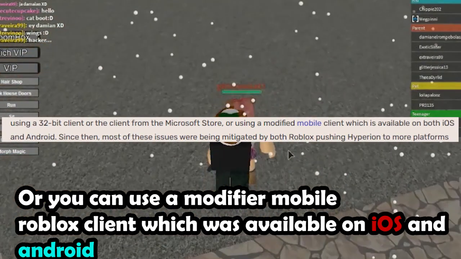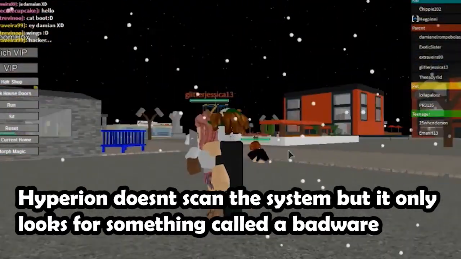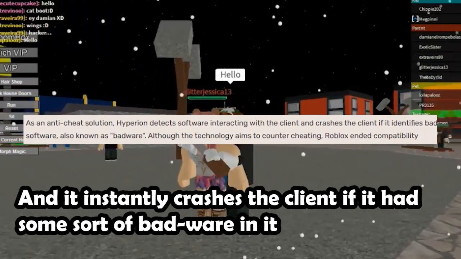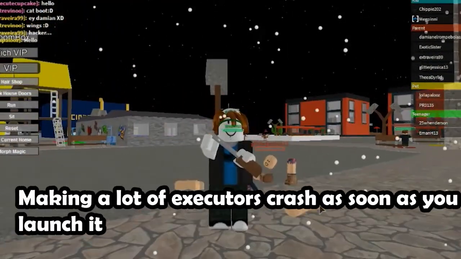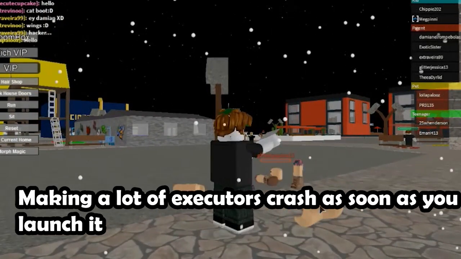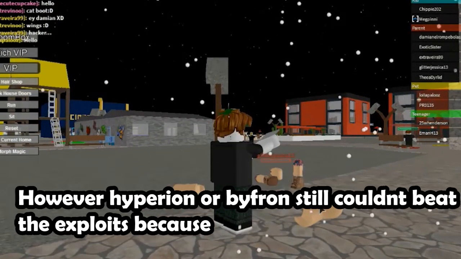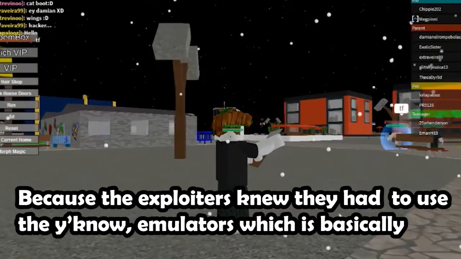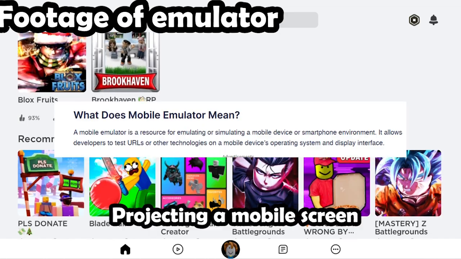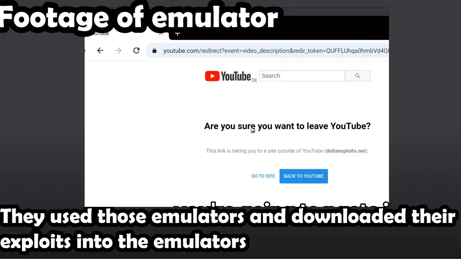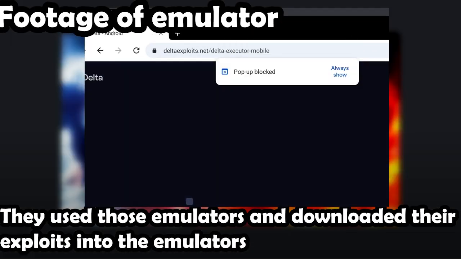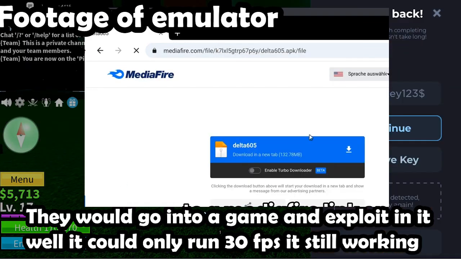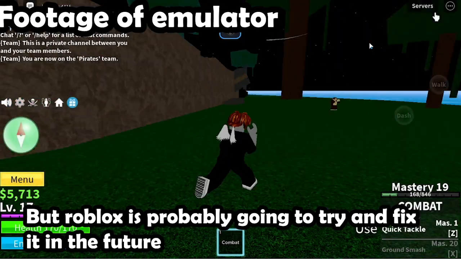Hyperion doesn't scan the system, but only looks for software that's called badware, and it instantly crashes the client if it has some sort of badware in it, making a lot of executors crash as soon as you launch them. However, sadly, Hyperion and Byfron still couldn't beat the exploiters because the exploiters used emulators, which is basically projecting a mobile screen. They downloaded their exploits into the emulators and would go into a game and exploit. Well, it can only run 30 FPS. It's still working, but Roblox is probably going to try and fix it in the future.